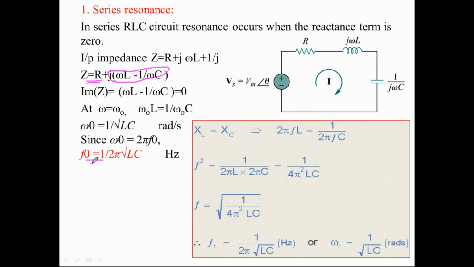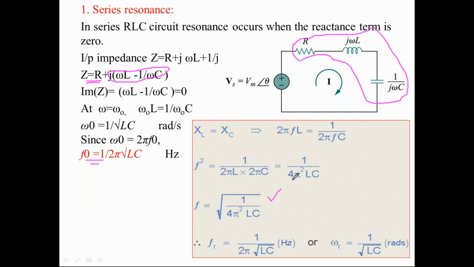When the applied frequency of the input signal matches the natural frequency of the series RLC circuit, only then resonance takes place. So I am going to change the frequency of the input signal with respect to the natural frequency of the series RLC circuit, or resonance frequency, whose equation is derived in this manner.